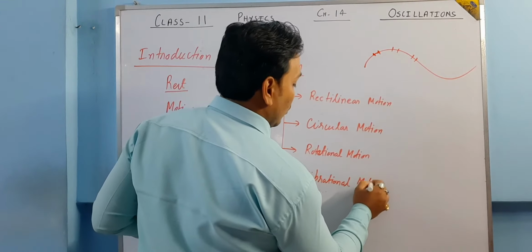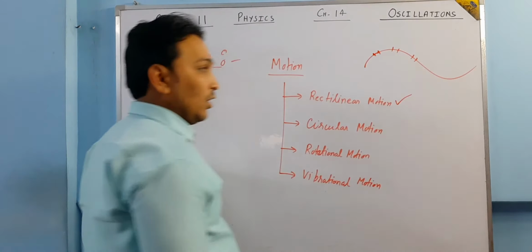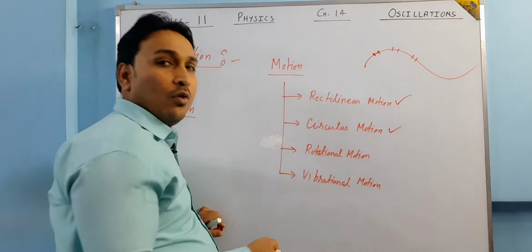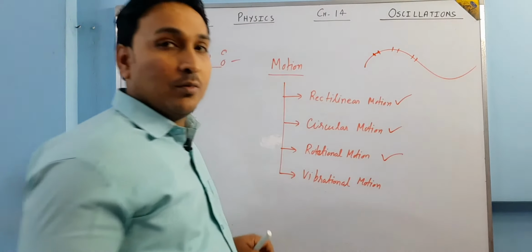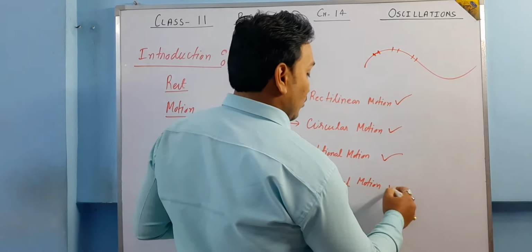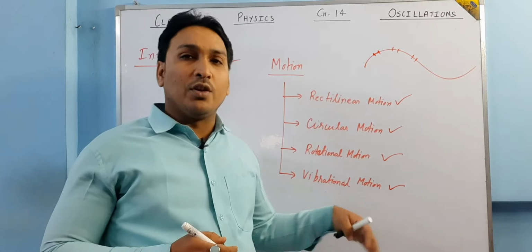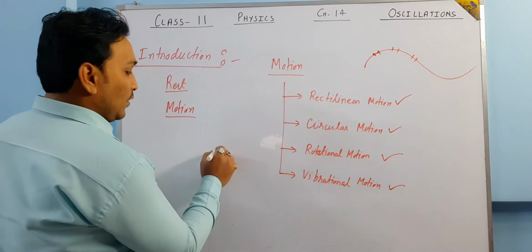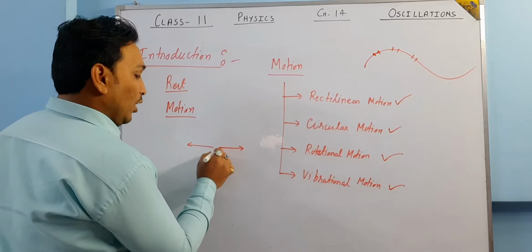In your previous chapters, you have studied rectilinear motion, motion in a straight line, and motion in a plane. You studied circular motion in chapter number 4, motion in a plane. You studied rotational motion in chapter number 7, system of particles and rotational motion. And vibrational motion we are going to study in this chapter. So basically, this chapter is all about vibrational motion. What is vibrational motion? It means the body moves to and fro about a mean point. This is your mean point.